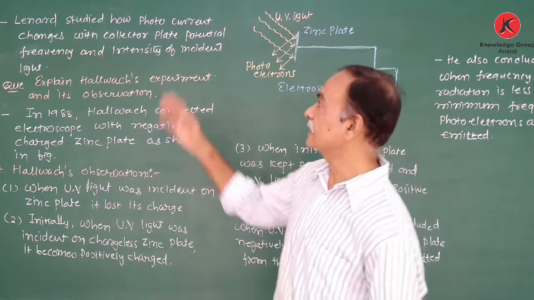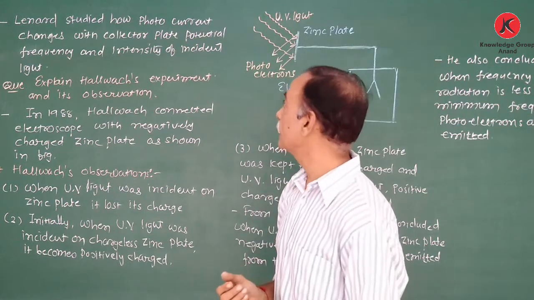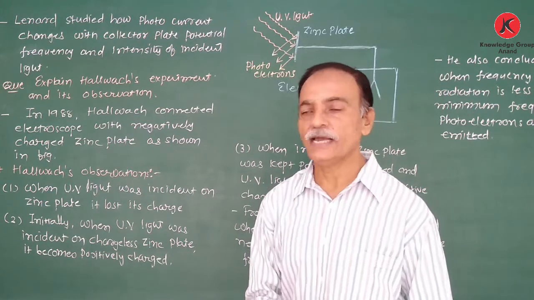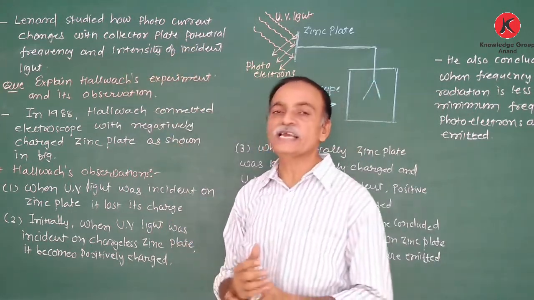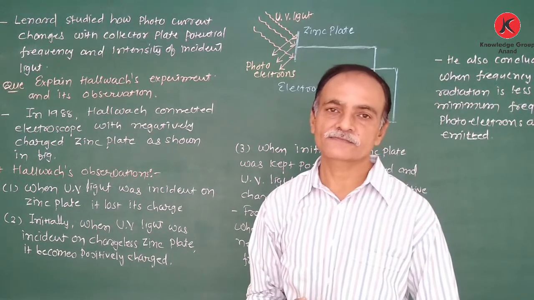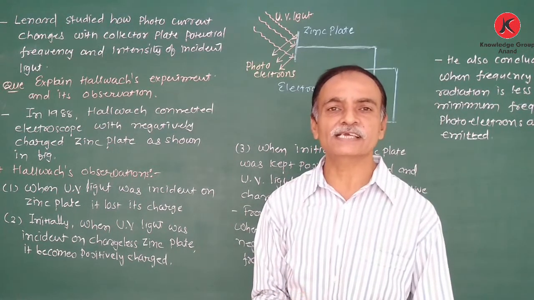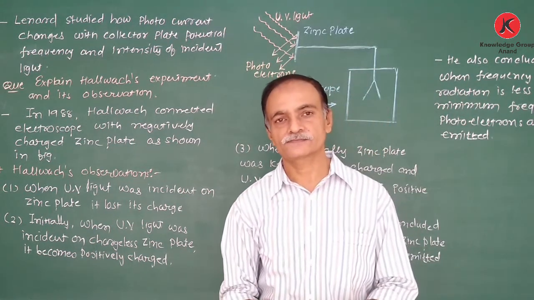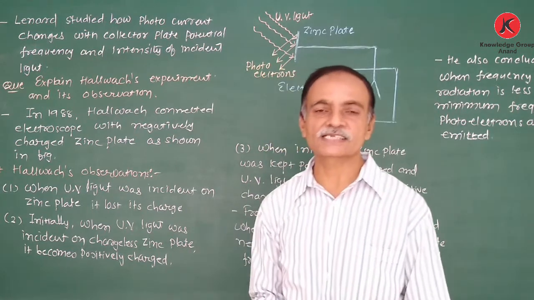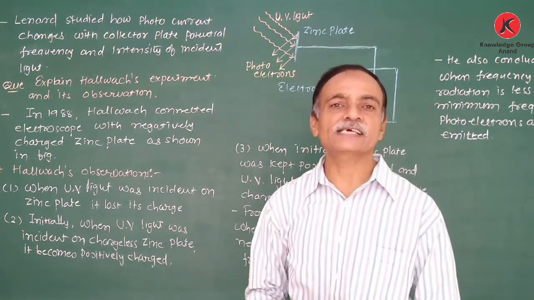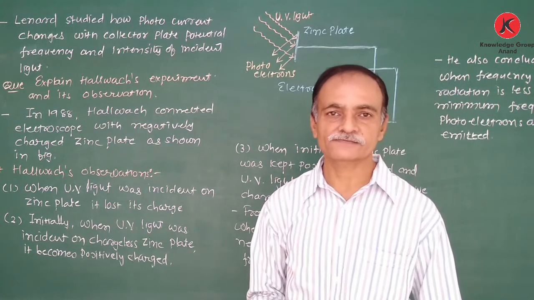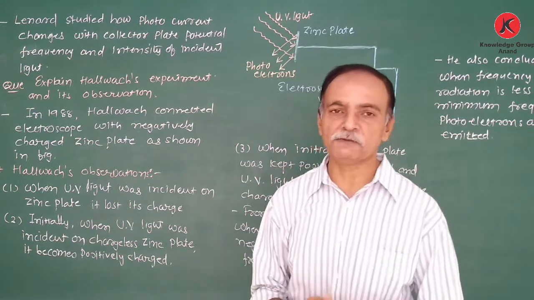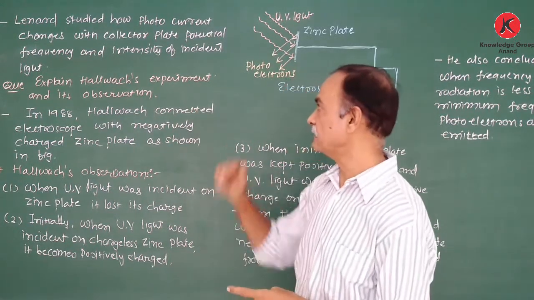After that, Lenard studied how the photocurrent changes with the potential of the anode and also with the frequency and intensity of the incident light. We change the frequency and intensity of the incident light and see what changes occur in the photocurrent. We will discuss this in the next theory as characteristics of the photoelectric effect. Now, before that, we also discuss one more experiment, that is Hertz's experiment.